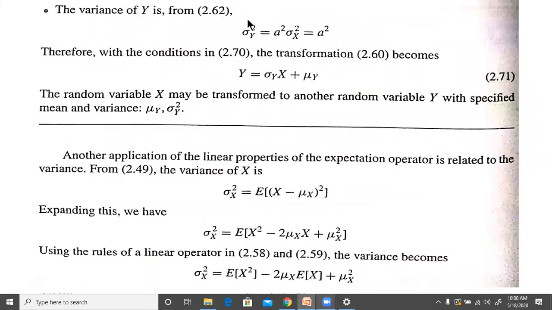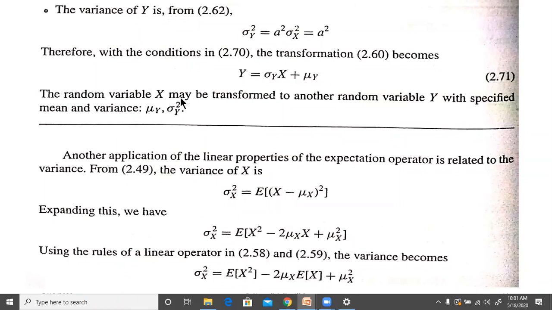Similarly, the variance sigma y square is equal to a square sigma x square, and this is equal to a square. So therefore, with the condition 2.170, the transformation 2.60 becomes y equal to sigma y x plus mu y.